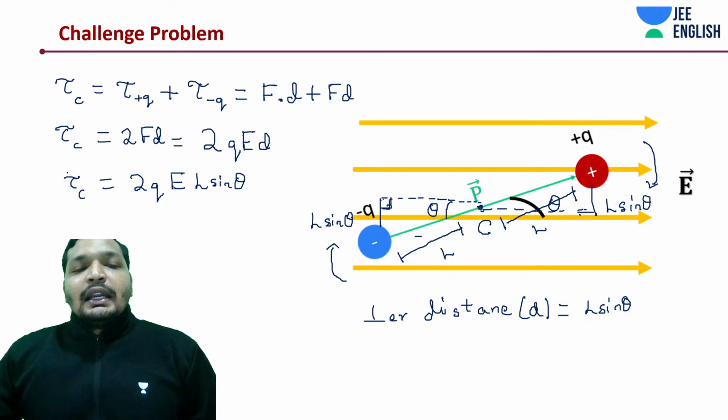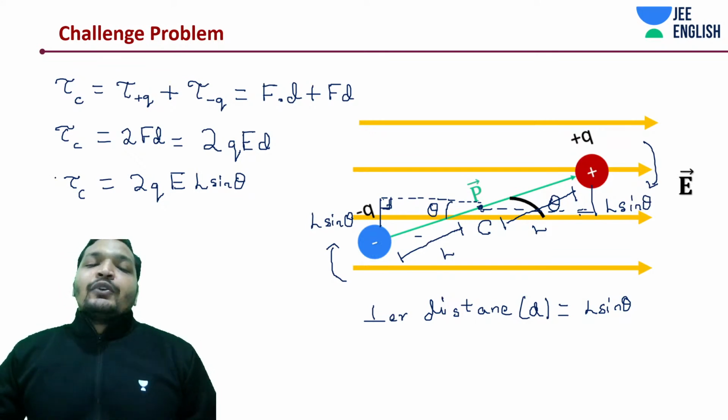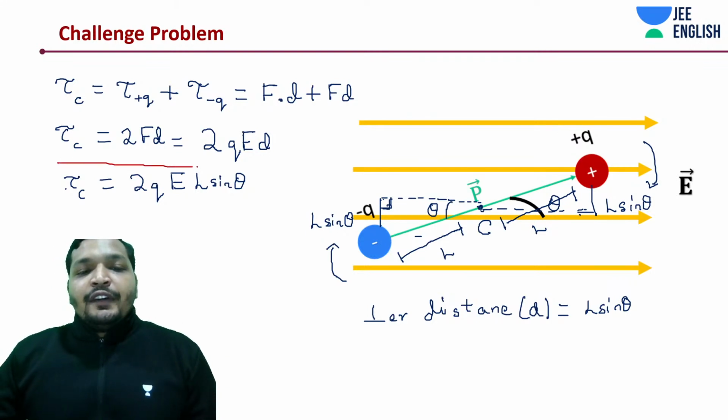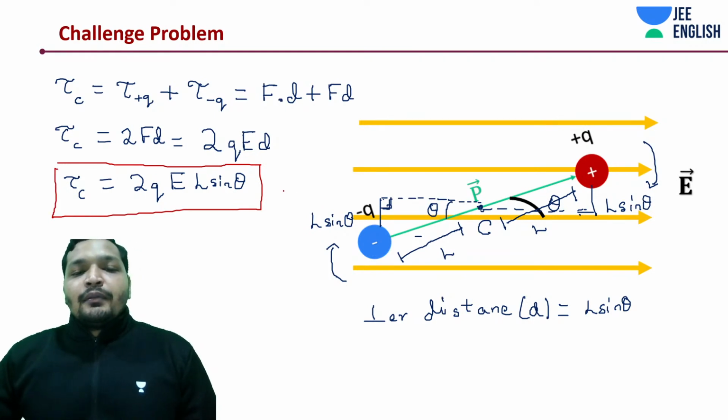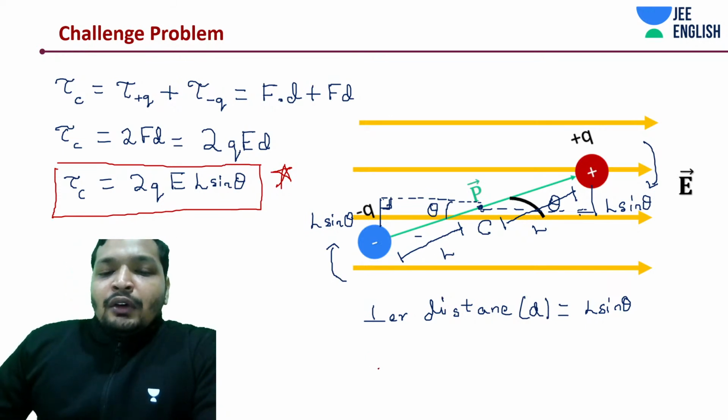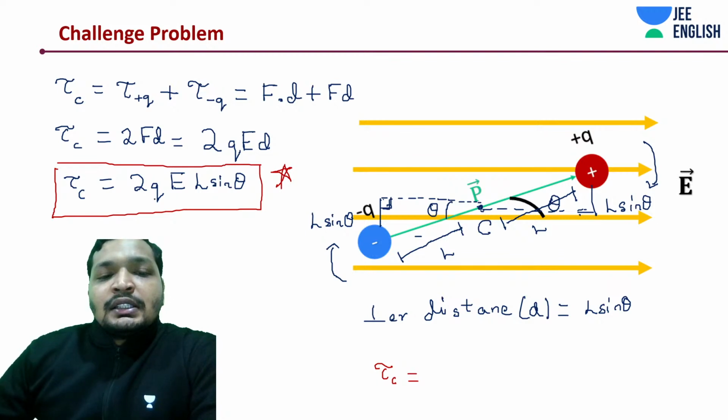This is the net torque on any given dipole system placed in a uniform electric field. A very important concept, students. Literally a very important concept. Now this is the total torque. Can we write down this 2 and L together with Q as P?